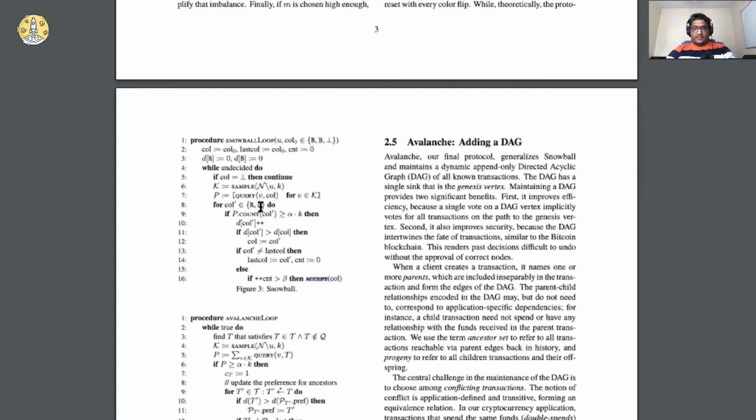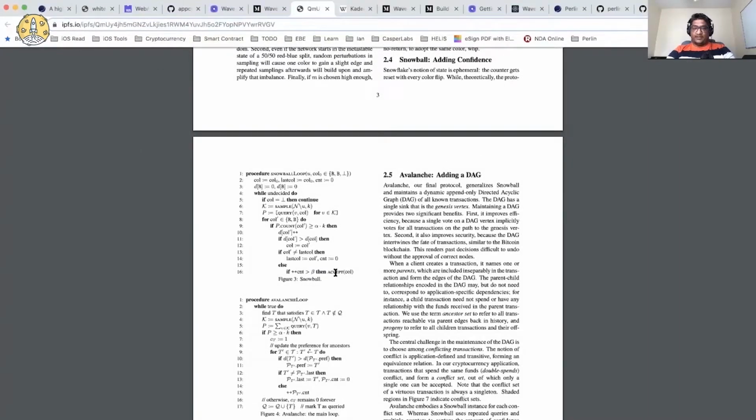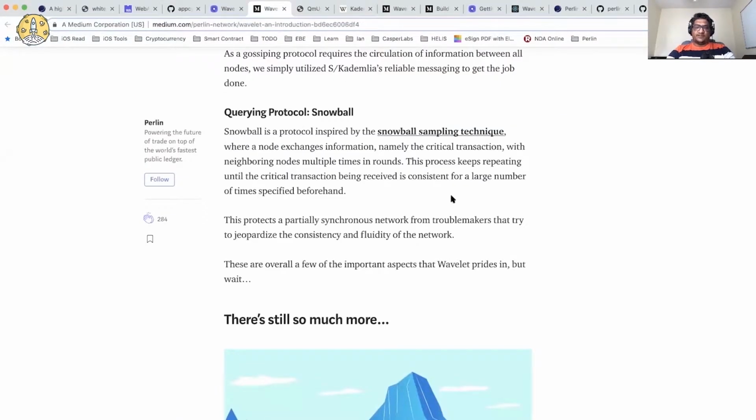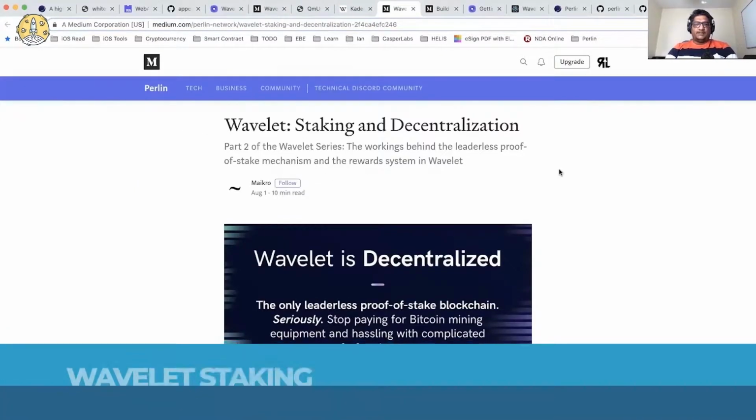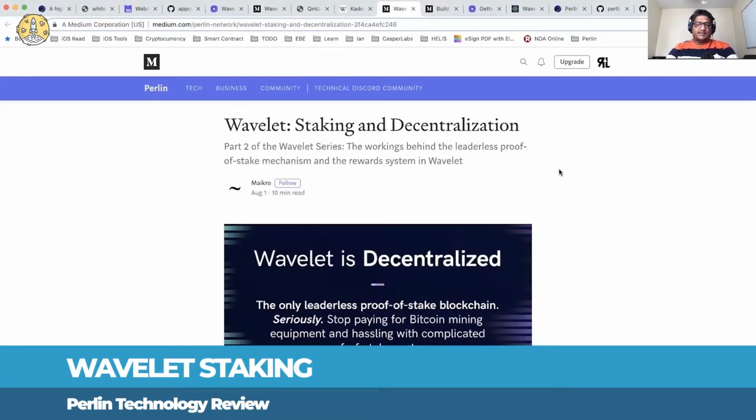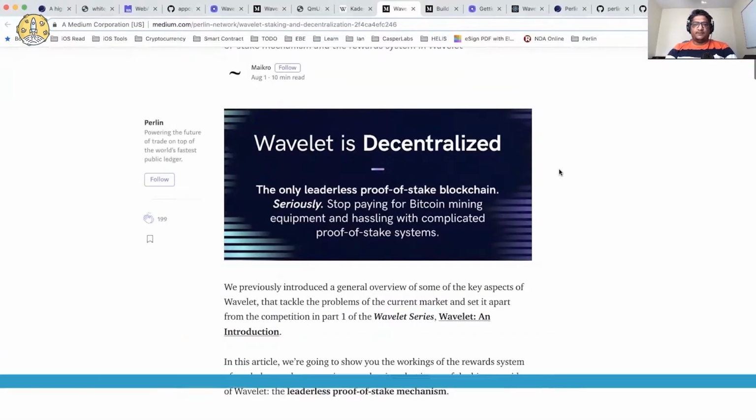And the beta is here, you can see it's a predefined number: the number of times this transaction passes between the nodes has to be greater than beta before it is accepted. It's a unique concept that I have seen so far in blockchain. Right, guys. So let's go over Wavelet staking and the reward system, and how it works.